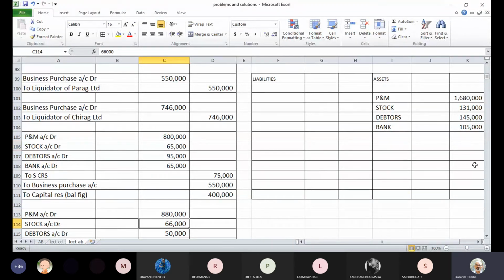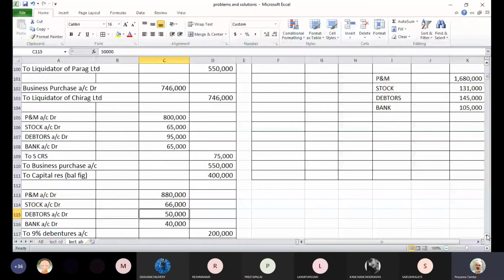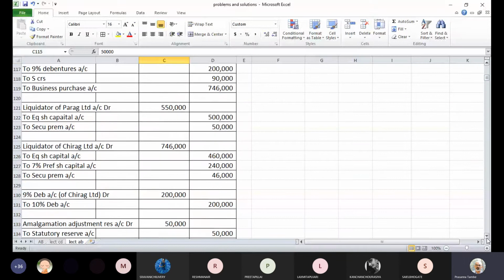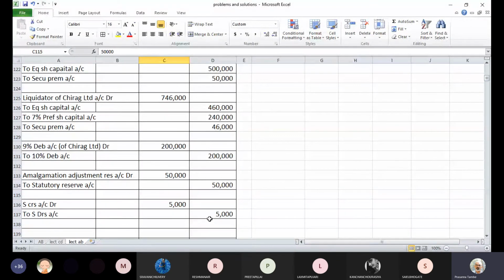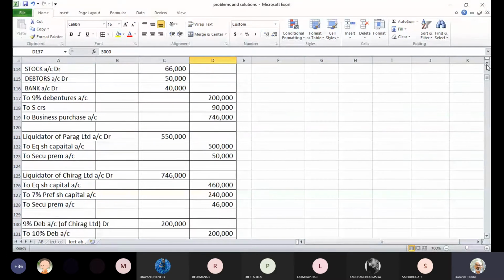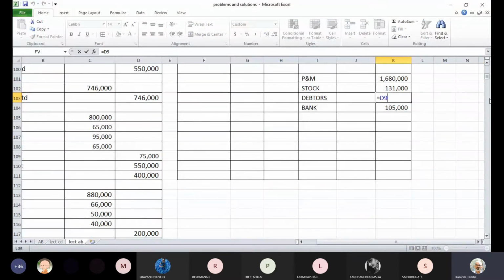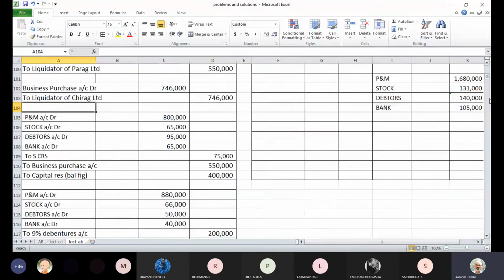Stock is 65 plus 66, 1,31,000. Debtors are 95 plus 50, 1,45,000. And bank balance is 65 plus 40, so that is 105,000. Now there is one change that we have to make here in the balance of debtors. That change comes from the last entry which we passed. Our debtors are reduced by 5,000 rupees because of the intercompany elimination of balances. So that will affect your debtors balances. This balance I will reduce by 5,000. That is the only change. Otherwise, the rest of the items will come as it is.